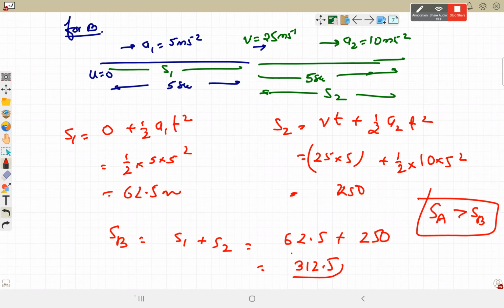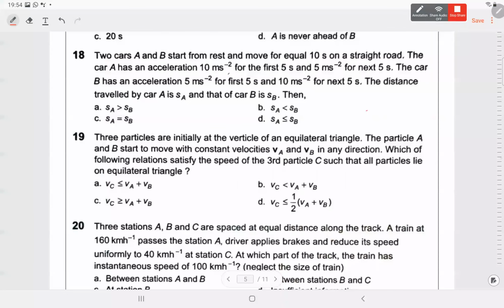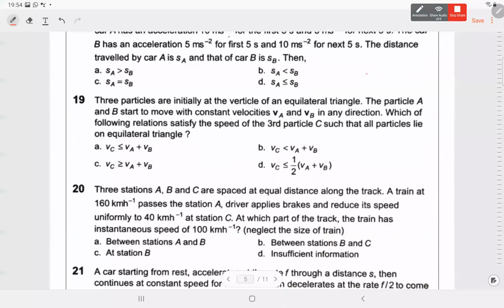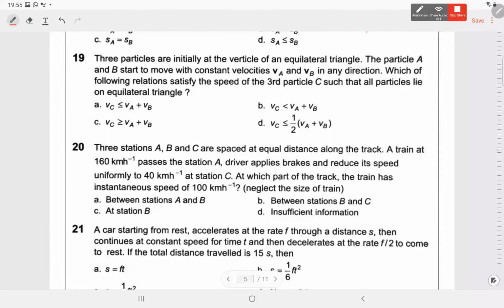Okay, very good. Next question. Question number 19. Three particles are initially at the vertices. I think it is a vector question, so we can leave it again. Question number 20.